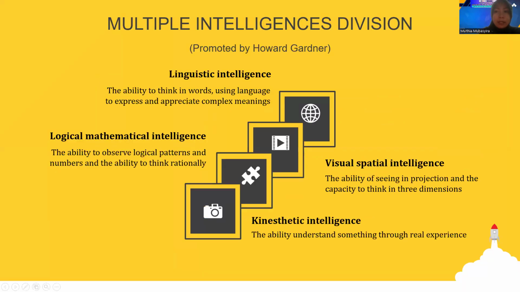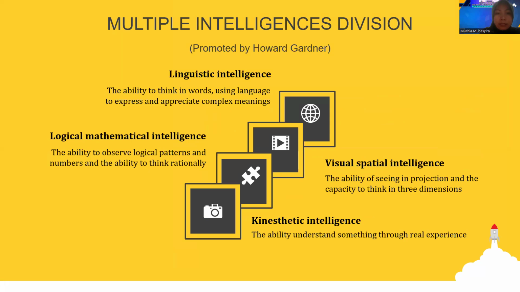So here is the definition of multiple intelligences promoted by Howard Gardner. First is linguistic intelligence. It is the ability to think in words using language to express and appreciate complex meaning.